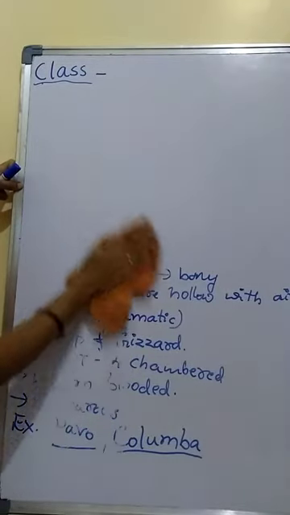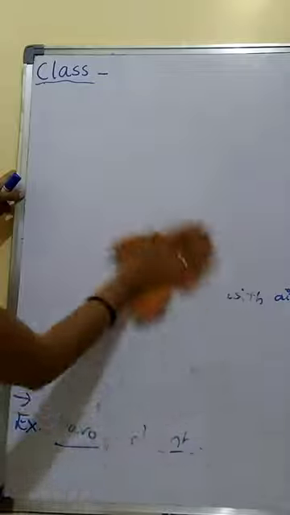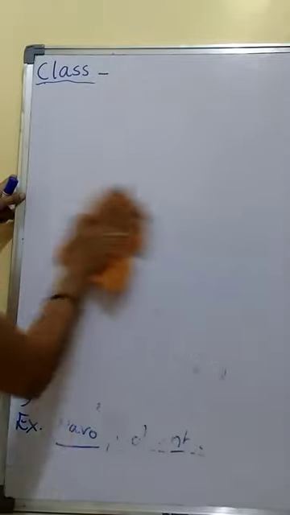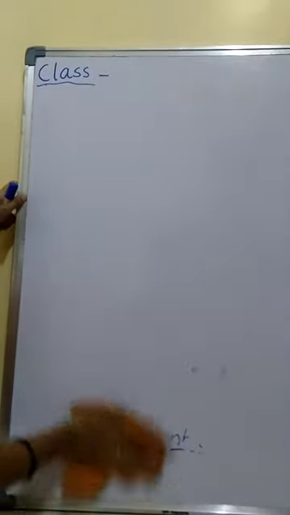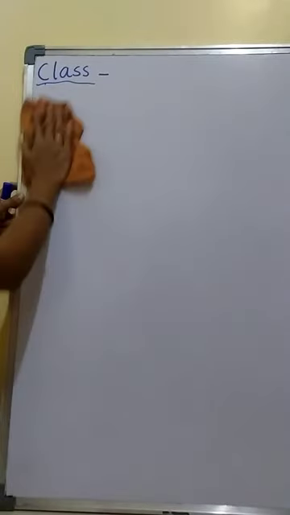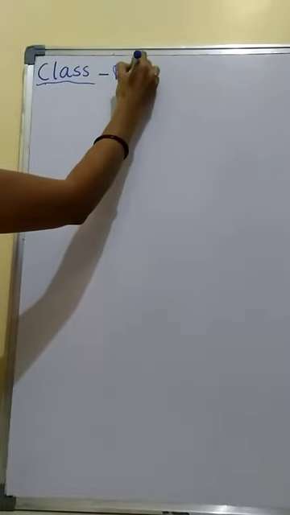Characteristic features of birds is important for 5 marks. Here usually they will ask characteristic features of birds, or Aves, or they may ask reptiles also. These two are very important for 5 marks. Then the last class is Mammalia.